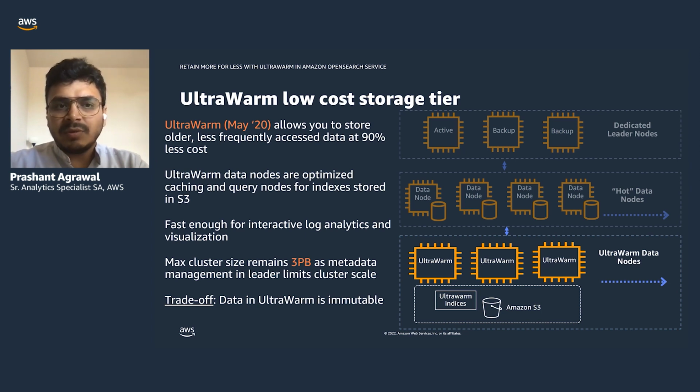In one single domain, you can store up to 3 petabytes of data. The only trade-off between the hot tier and UltraWarm is that data stored in UltraWarm is immutable, so you cannot modify data while it is in UltraWarm storage. But if need arises, you can bring that data back to the hot tier, perform the updates, and then send it back to the warm tier.